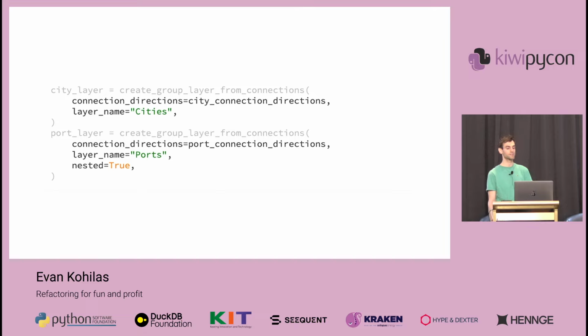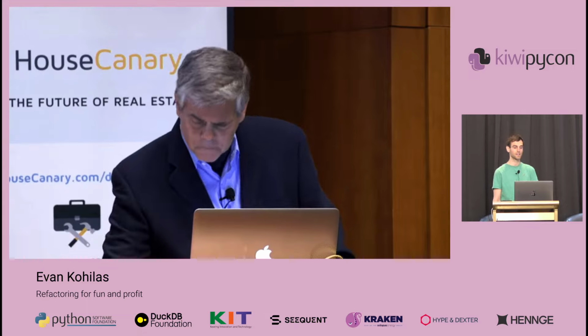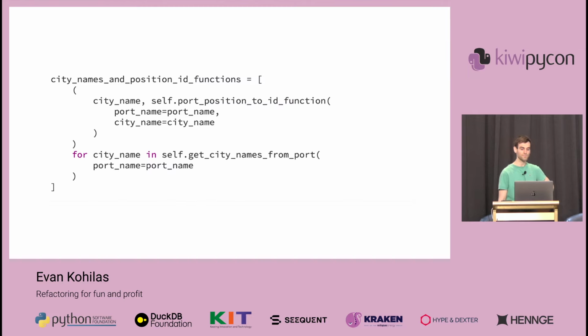But conceptually, this is just recursion with a base case, and it made me think there must be a better way. So I ingeniously thought of this, which creates a nested list of specialized functions to be called with another generic function that could be used for both cities and ports and thus deduplicate our code. Did you get that? No. Great, because I quickly realized I didn't either.